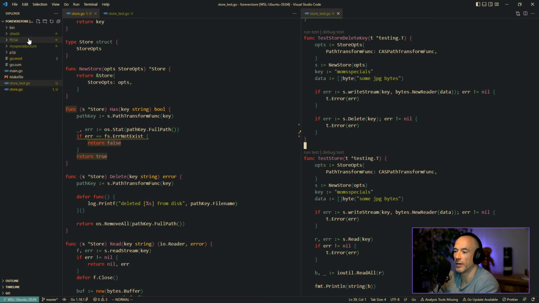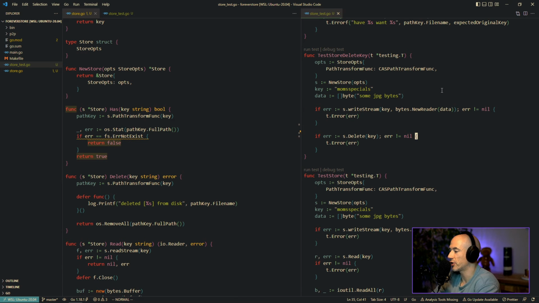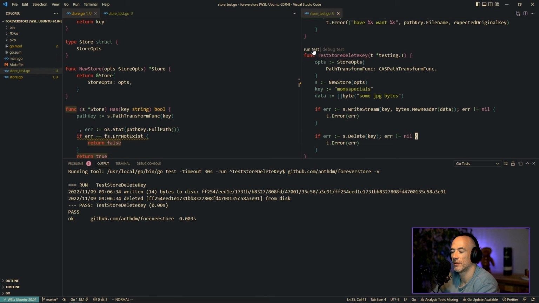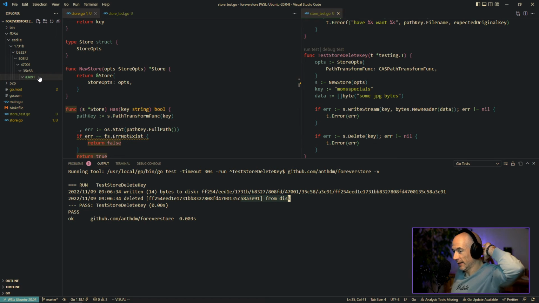Let me clean up these folders real quick, actually. Do we have no shenanigans, right? So basically what I'm gonna do is test store delete key. I'm gonna store this key and I'm gonna delete this key. So I'm gonna run this test. And then you see deleted from disk. But the problem is this is still here. The file is gone, but the folder is still there.